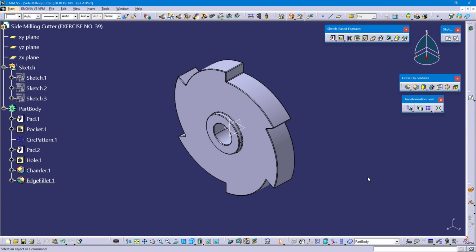In this video, we'll do static analysis of the side mill cutter. Let's start our tutorial. Before going to the analysis workbench, we need to change the visual appearance of this part.